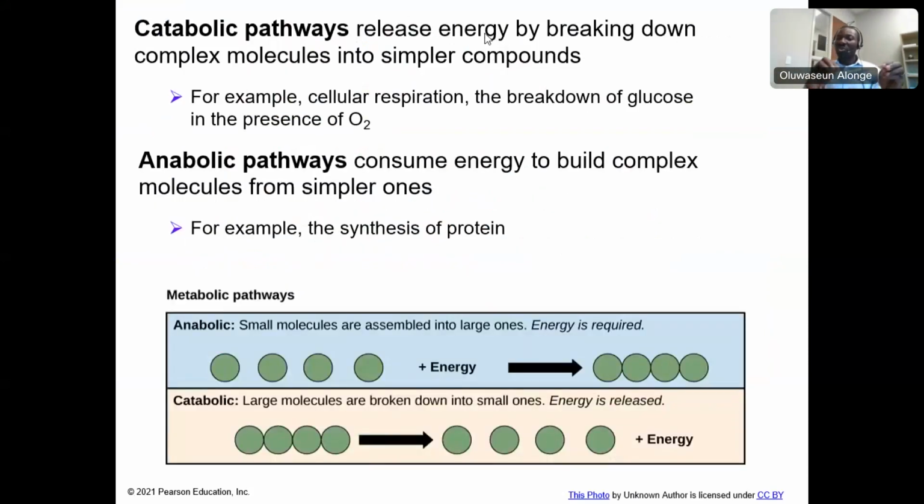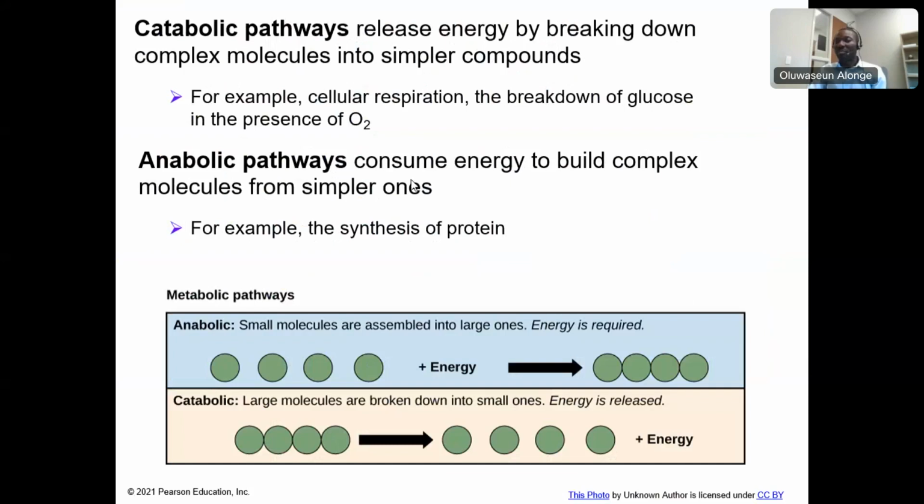The kind of metabolism that requires breaking down is called catabolism, which is what you see here. It releases energy by breaking down complex molecules into simpler molecules. That's the same example that you see in cellular respiration, which we are going to do in the subsequent chapter, which involves breaking down glucose to release carbon dioxide and water, which will also give you energy.